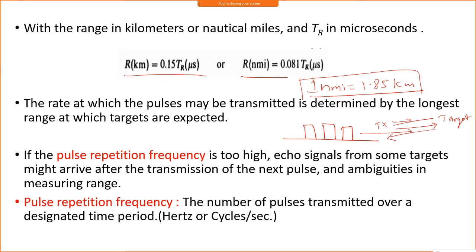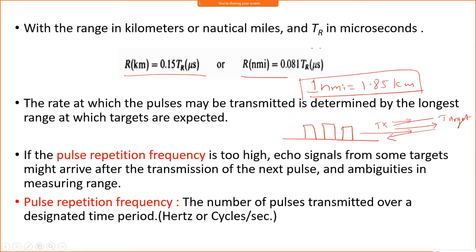So that echo signal will get interfered with by the reflected wave, and that will give a wrong distance measurement. That's why the pulse repetition frequency should be maintained properly. If it is too high, the repetition of pulses is very fast and the reflected signal has not arrived before the transmission of the next pulse, so ambiguity occurs and a mismatch in the measurement will happen. That is the problem if the pulse repetition frequency is too high.